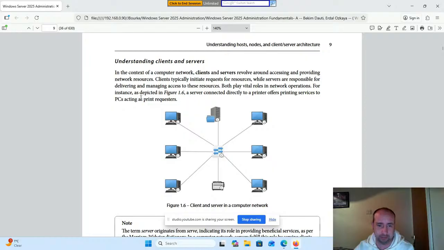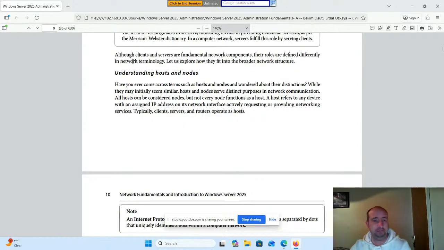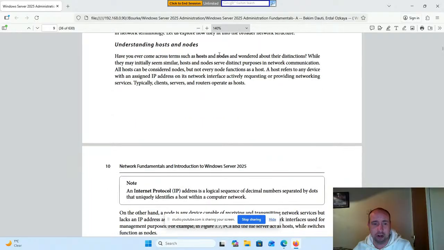For instance, as depicted in figure 1.6, a server connected directly to a printer offers printing services to PCs acting as print requesters. Although clients and servers are fundamentally network components, their roles are defined differently in network terminology. Let's explore how they fit into the broader network structure.